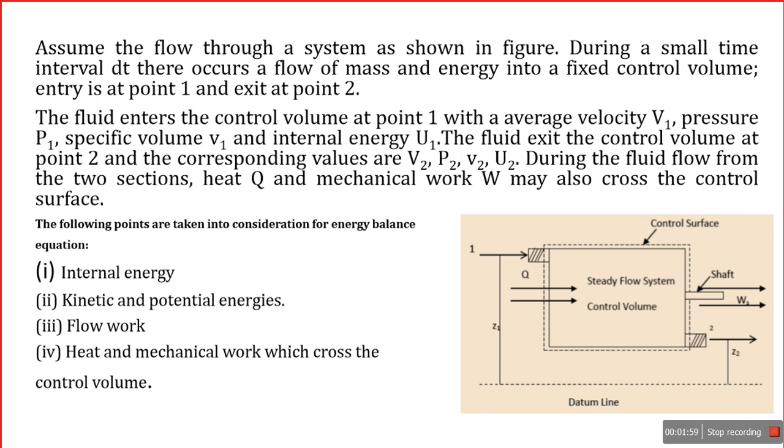Assume the flow through the system as shown in the figure. During a small time interval dt, there occurs a flow of mass and energy into a fixed control volume. The entry is at point 1 and the exit is at point 2, and the flow rate is steady.